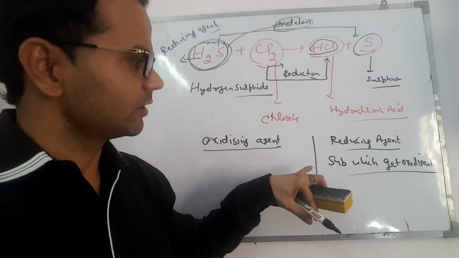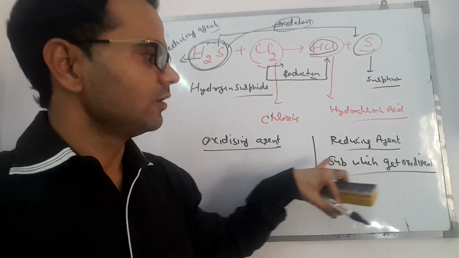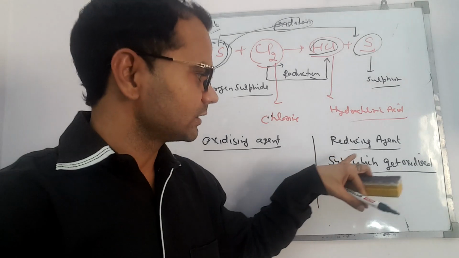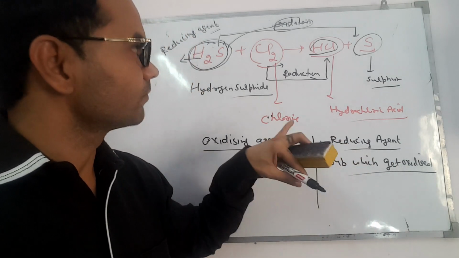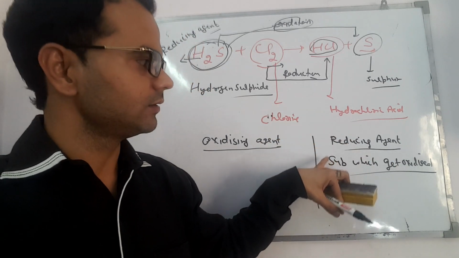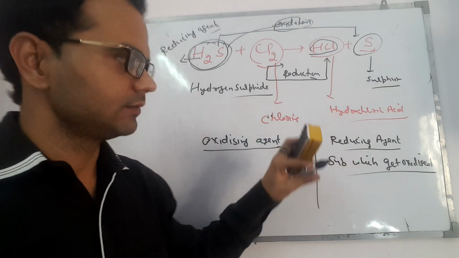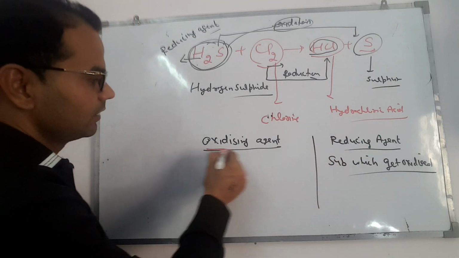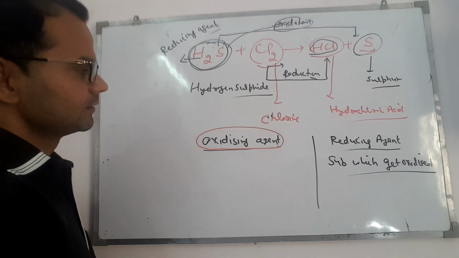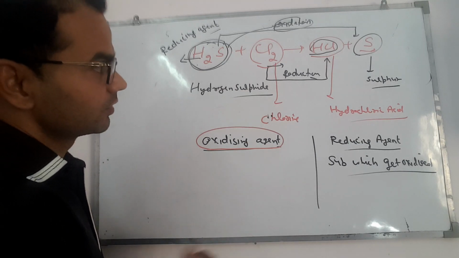So we can give a definition now. The substances or agents which oxidize others and reduce themselves are called reducing agents. Easy. Now, oxidizing agent is the substance which gets reduced.